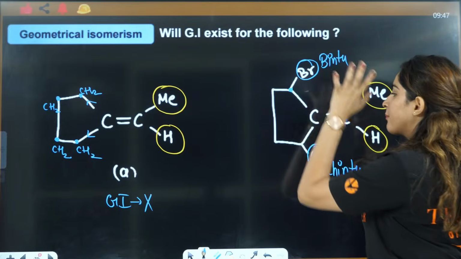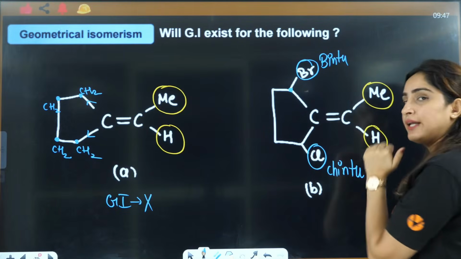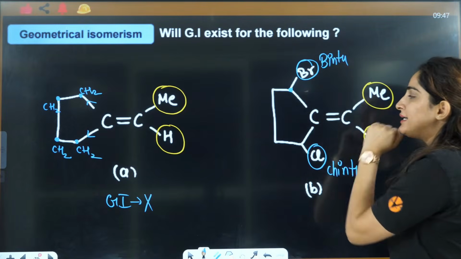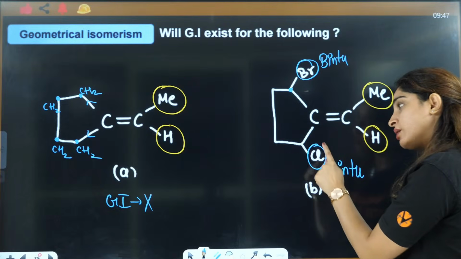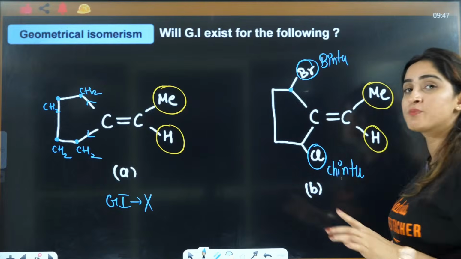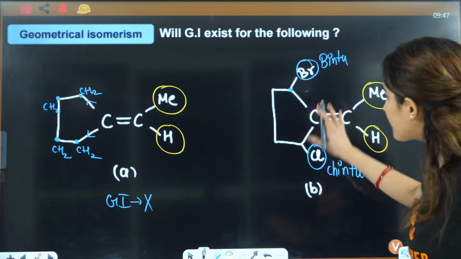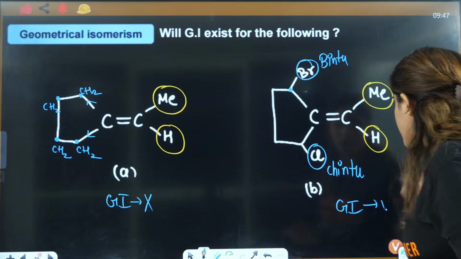Here you are meeting Bintu. Here you are meeting Chintu. That means the environment is different here. The atoms that you are meeting are different. Here this is CH2, this is also CH2, but in CH you have the placement of Cl. Here in CH you have the placement of Br. That means the environment is different, so it is going to show GI.